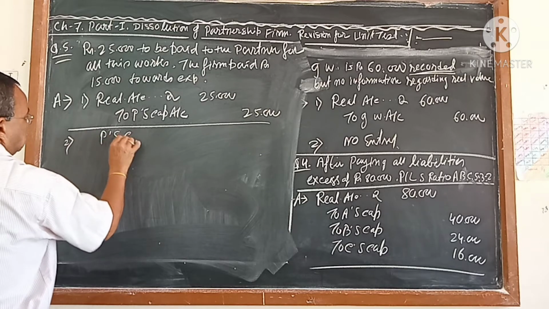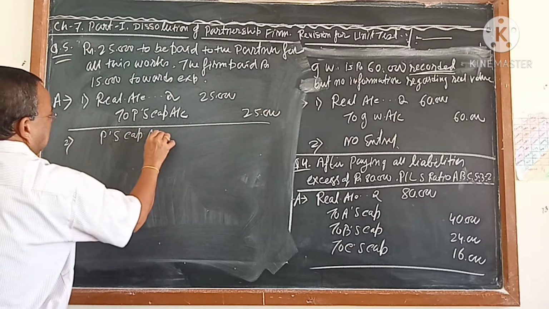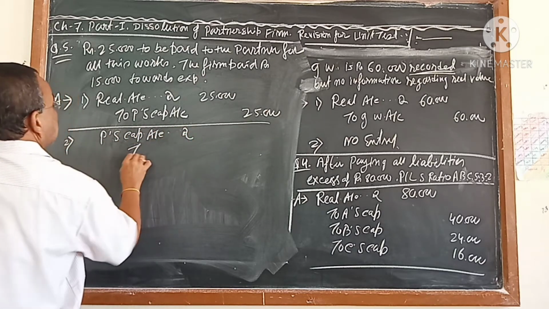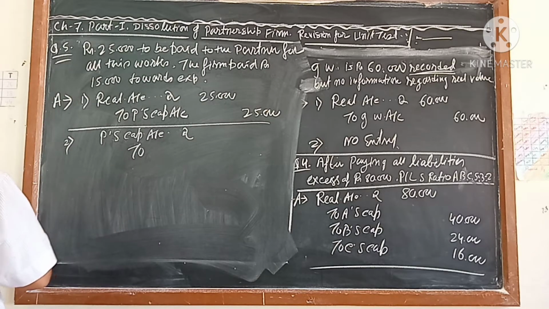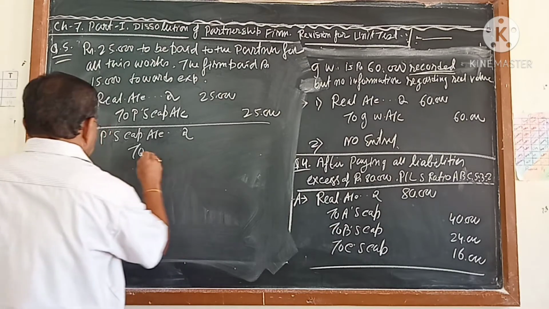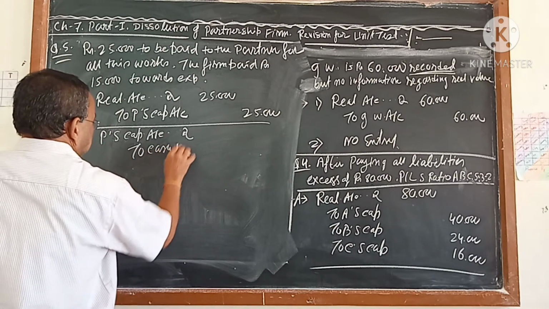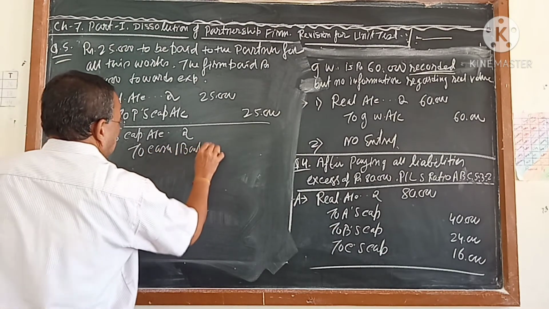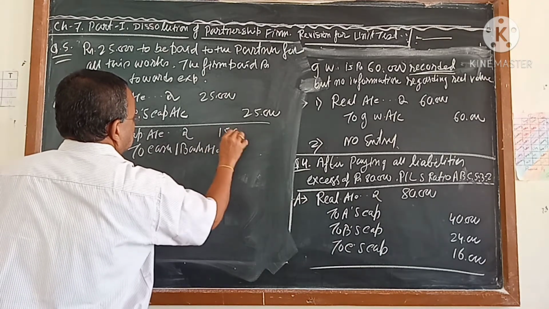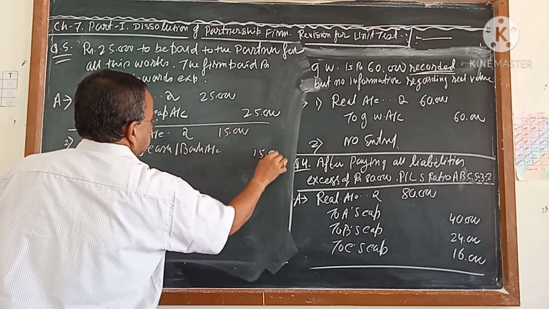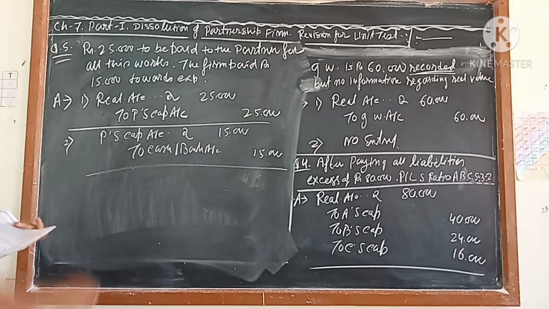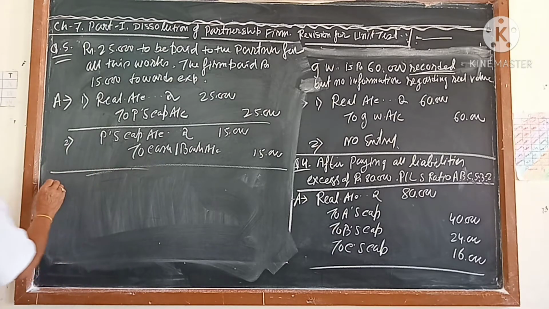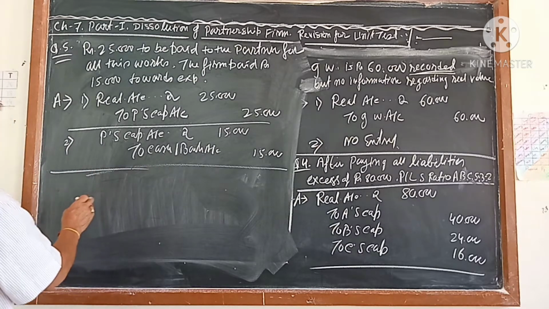So partners' capital account debit, how much? Partners' capital account debit to cash and bank account, 15,000. This is to be paid 25,000, but out of that 15,000 we have paid. So these two journals are coming. This is 1, 2, 3, 4, 5, 6.